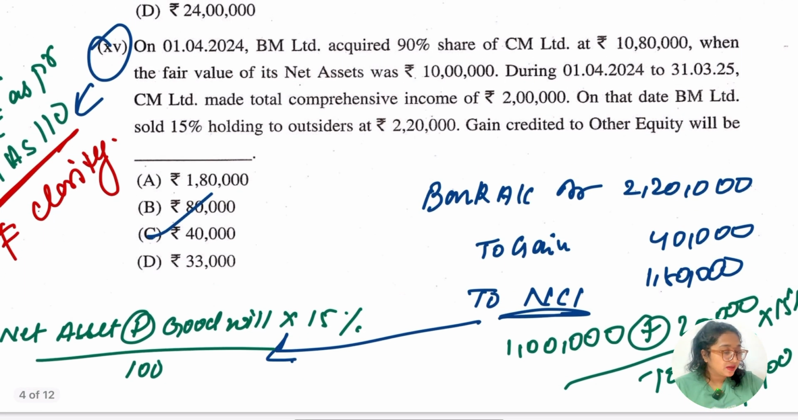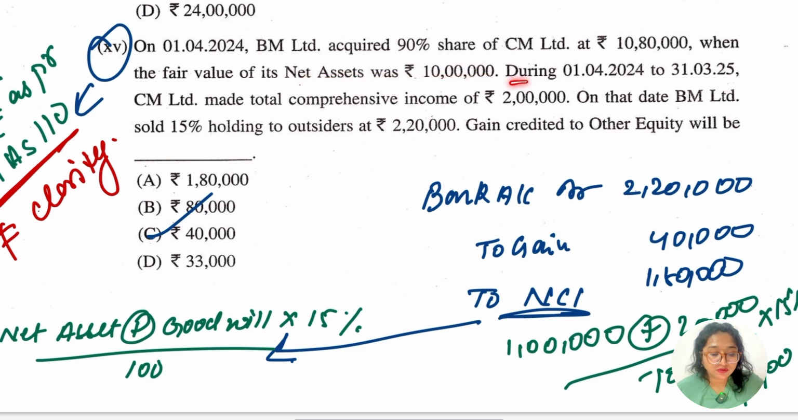अब आते हैं 15th में. So first let me read the question, then I'll tell you my opinion. There are some points which I want to discuss of this particular question of 15th MCQ. Let's go for it. On 1st April 2024, BM Limited acquired 90% of the share of CM Limited at 10,80,000, when the fair value of the net asset was 10 lakh. इतनी बात समझ में? हाँ जी.